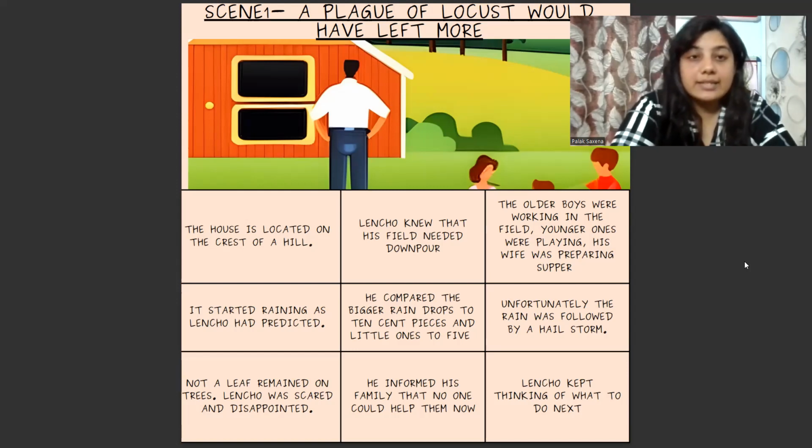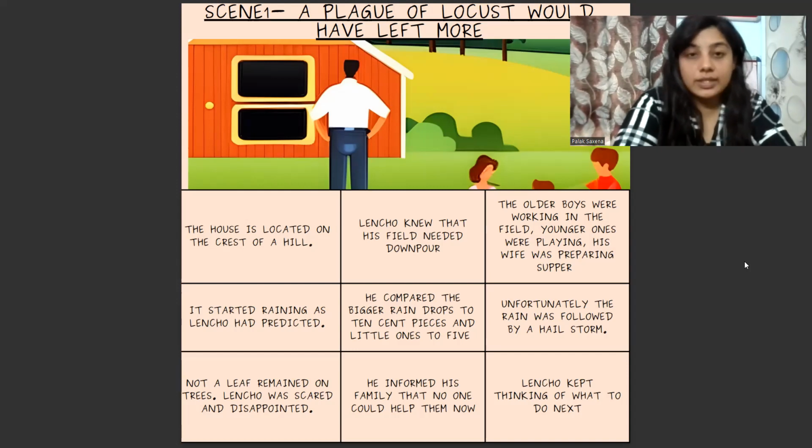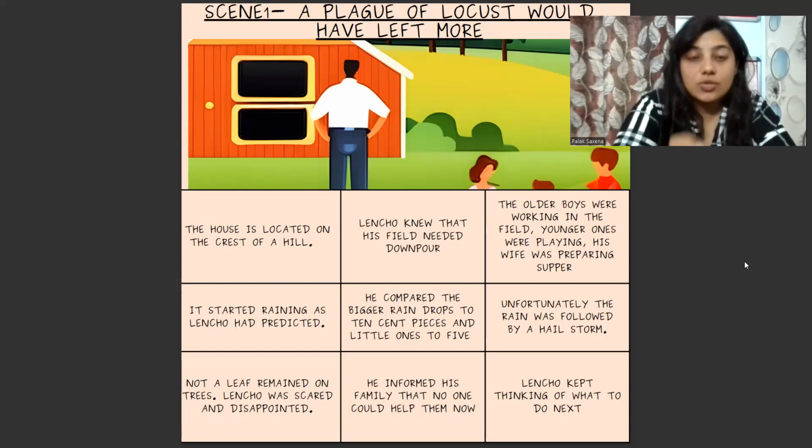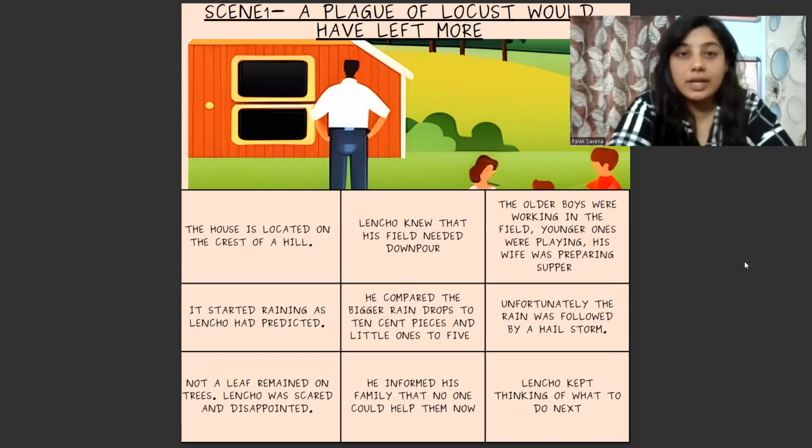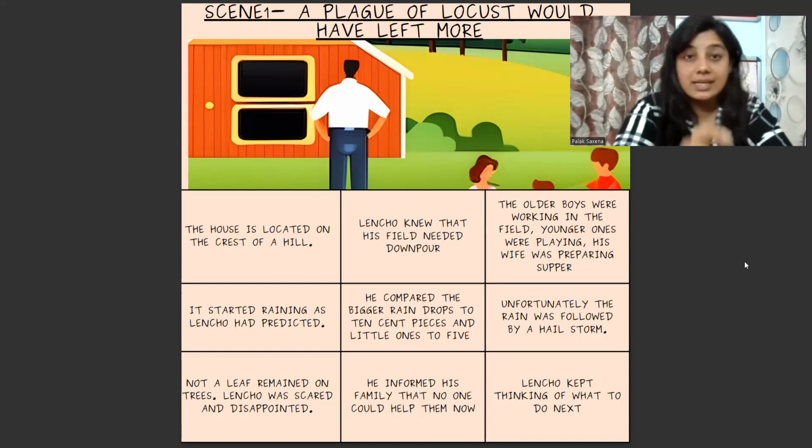Imagine when you get something unexpected, the happiness is like you have got a lot of money. Suppose you wanted some money and you got it from an unknown source during a crisis. Similarly, Lencho here did not want money. He wanted water, he wanted rain, which indirectly could have given him money. When he sees those raindrops, he compares the bigger raindrops with 10 cent pieces, and the smaller ones with 5 cent pieces.